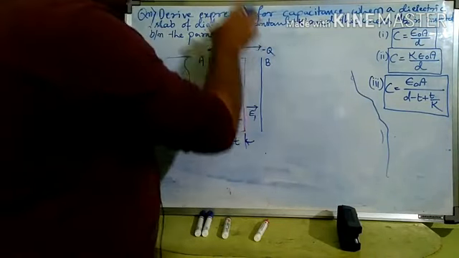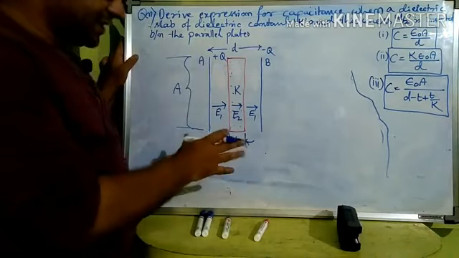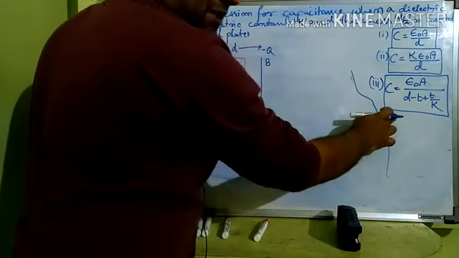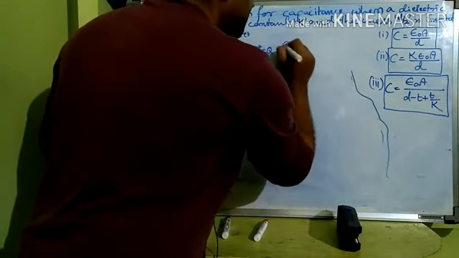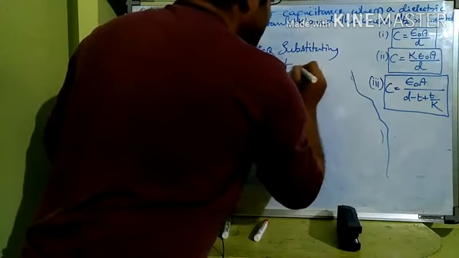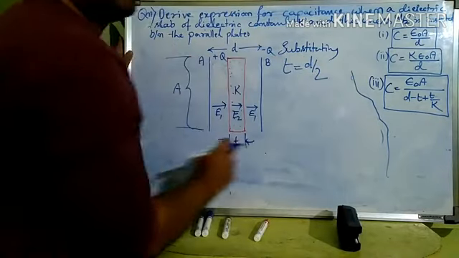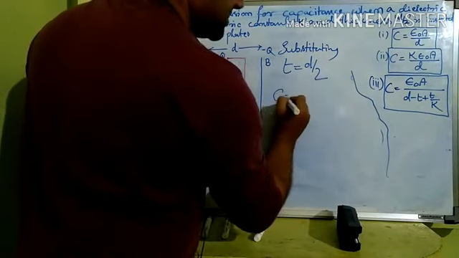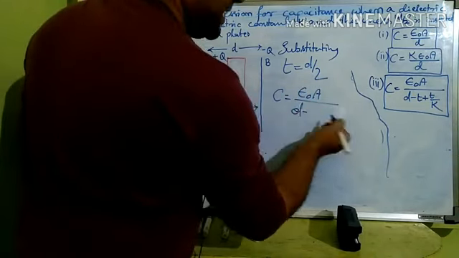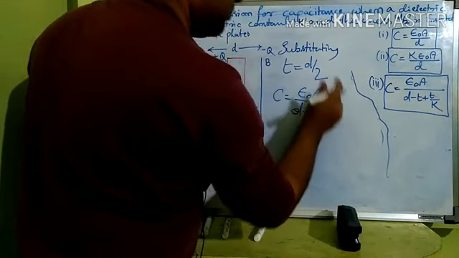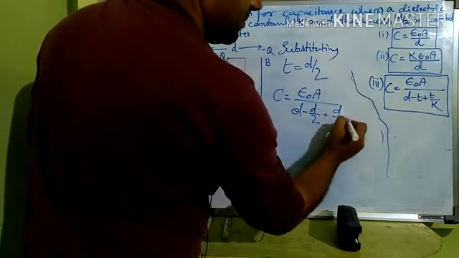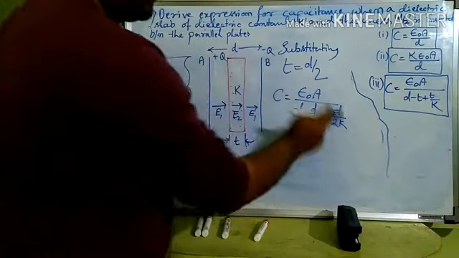So what is the solution for this? All the derivations we have done, now we have to apply. Since we have done the derivation, now what we'll do is just substitute t is equal to d by 2 in this equation. What we get? C is equal to epsilon naught A divided by d minus, for small t we wrote d by 2, because t is equal to d by 2, this is given in the question, plus d by 2K. For this small t also we put d by 2K.